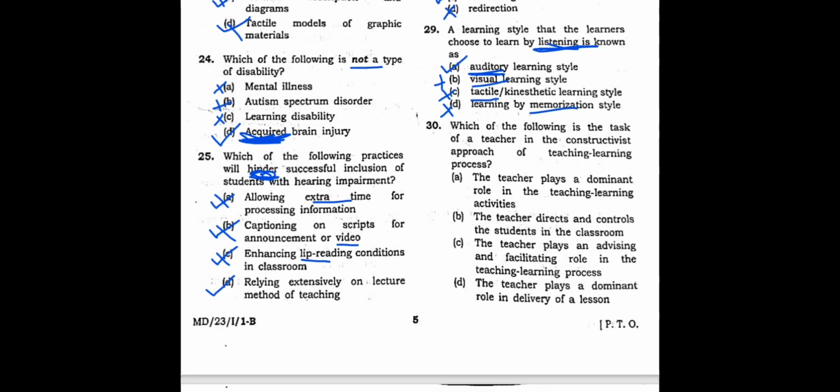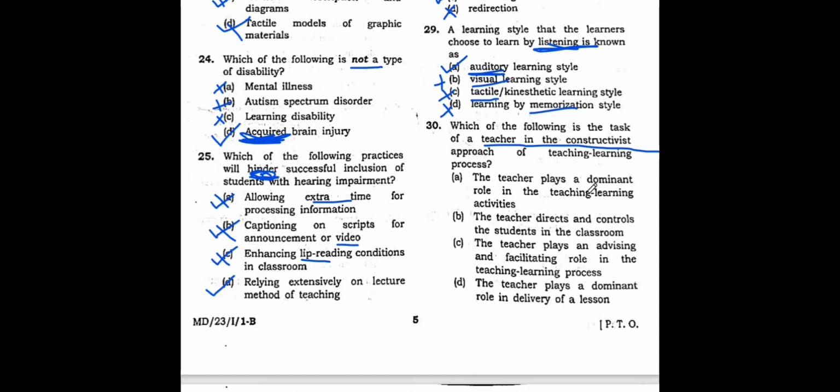Now let us see the last question of this child development and pedagogy, paper 1. So question number 30. Which of the following is the task of a teacher in the constructivist approach of the teaching learning process? Now we have studied the constructivist approach, right? Constructivism we have studied. So what does it say? Which of the following is the task of a teacher? What is the work of the teacher according to constructivism? That we have to see.